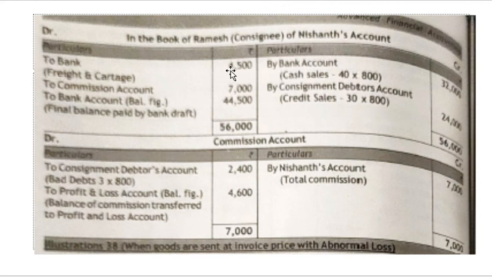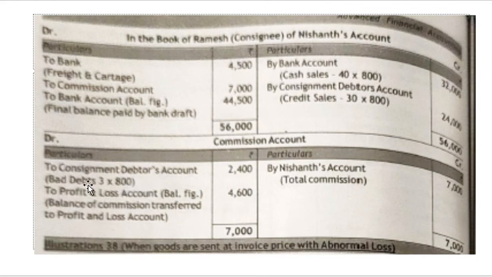Then the consignee's expenses are 4,500 and commission 7,000. So if you look, the balance is 56,000 minus 4,500 and minus 7,000, you'll be getting 44,500, which will be paid to the consignor. Next, commission account. Nishant is getting a commission, and his total commission is 7,000. How is he getting that commission? For the bad debts he is bearing, so to consignment debtors account, 800 rupees is the loss he is bearing.